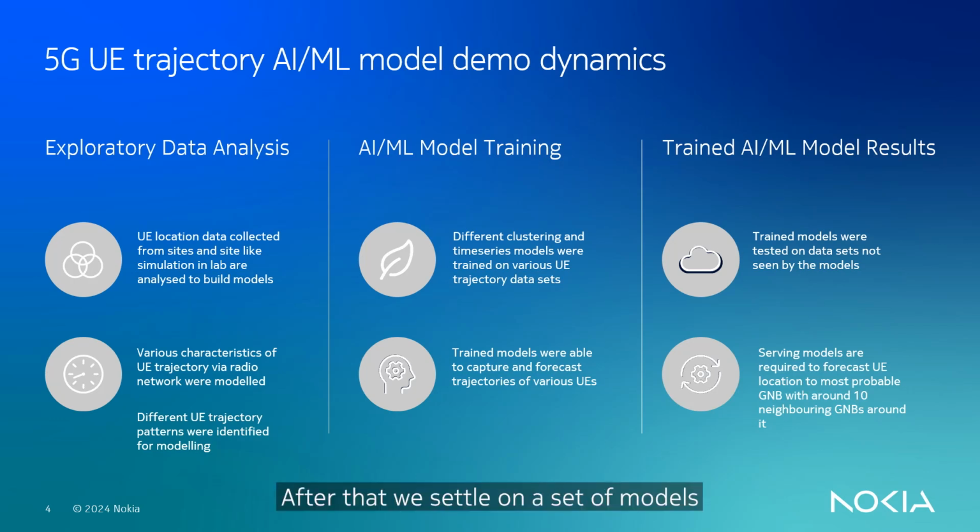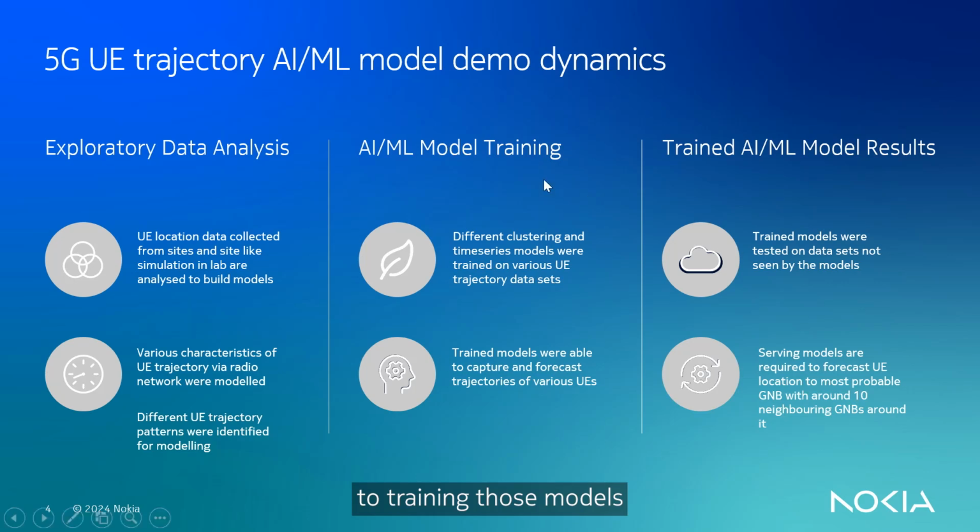After that, we settle on a set of models, and then we move on to training those models, which is in the middle column. We give the traffic data to the model and train it, because we show different patterns to this particular model. Once the model gets trained, which means it has very high efficiency of locating UVs, and we settle on 95% or more efficiency or accuracy, then we say, okay, we have a trained model.